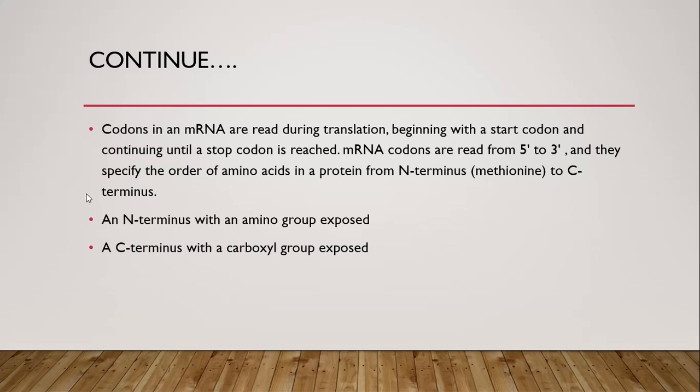This statement means that translation is done starting from a start codon, and it ends at a stop codon, from 5 prime end to 3 prime end. The order of amino acids in a protein is from N terminus to C terminus. The N terminus is the end of the chain with an amino group exposed, and the C terminus is the end which has a carboxyl group exposed.